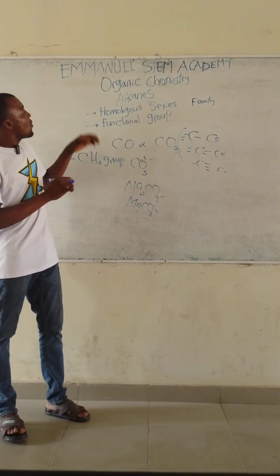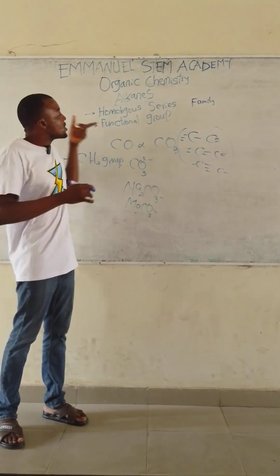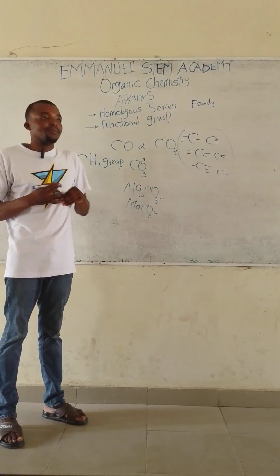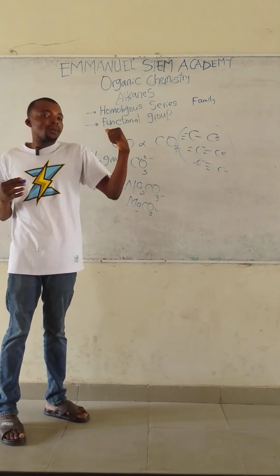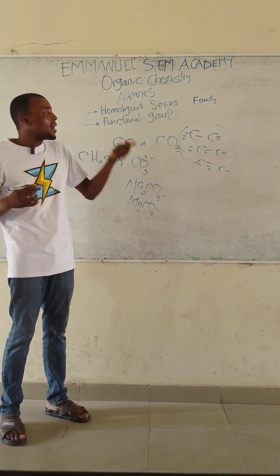What is a functional group? A functional group is a heteroatom. Don't worry, later I'll come back to it in my next video. I'll explain why I say a functional group is a heteroatom.